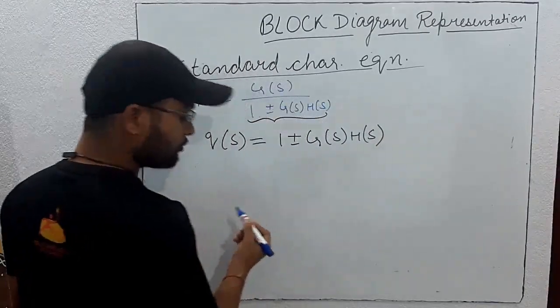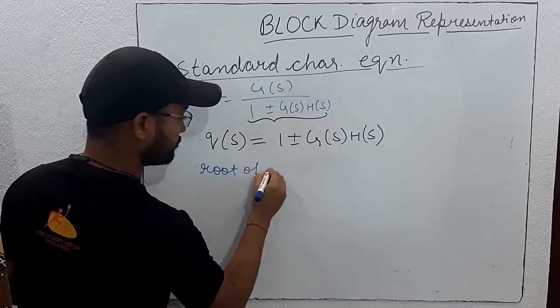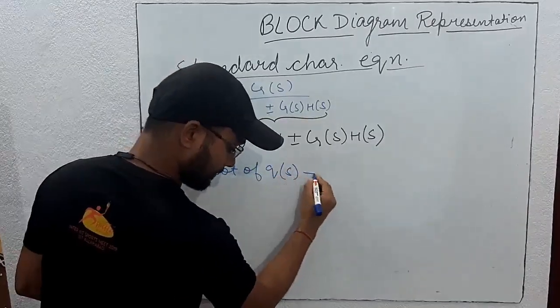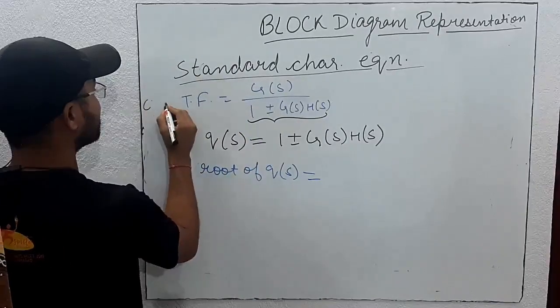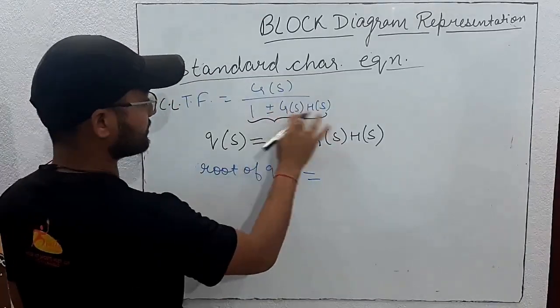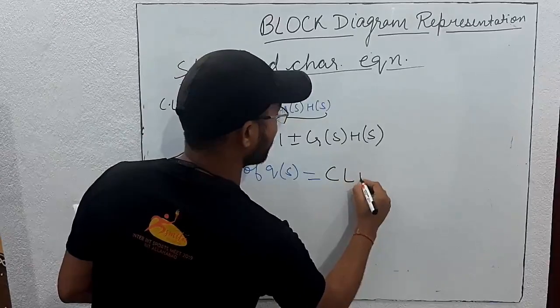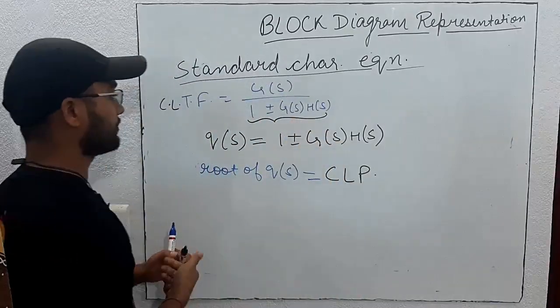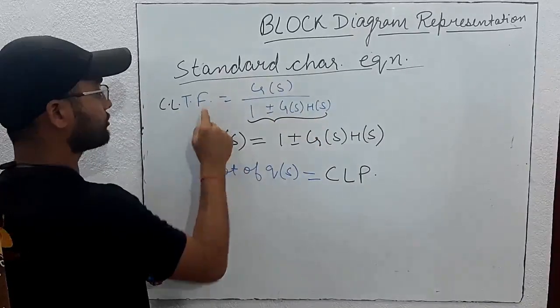So the root of the characteristic equation, the root of Q(s), is equal to the closed loop pole. This is the closed loop transfer function. So the root of this Q(s) is equal to the closed loop pole, because this is the root of this denominator, and this is the pole of the closed loop transfer function.